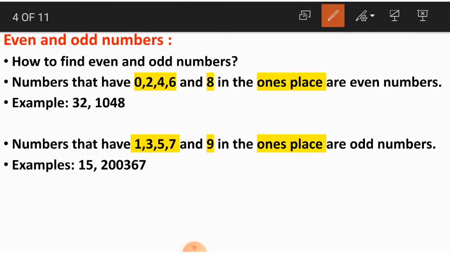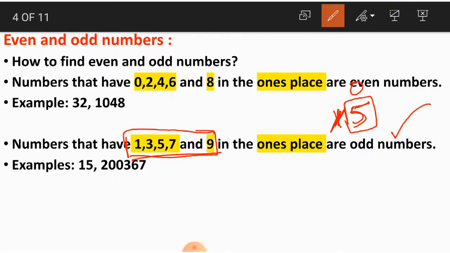Let us look at the example here. The first example is 15. Again, as I said earlier, we do not need this number. We are only concerned about the digit in the ones place, which is 5. And 5 is one among these given numbers. So this whole number 15 becomes an odd number. Why? Because it has 5 in its ones place.